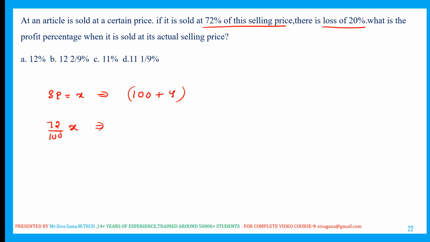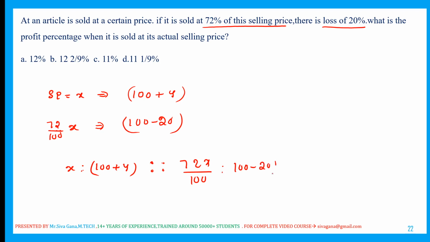In this case, loss means 100 minus 20. So we can write it in this fashion: 80 and 100 plus y on one side, 72x by 100 and x on the other. Multiply the extremes and multiply the middle terms.